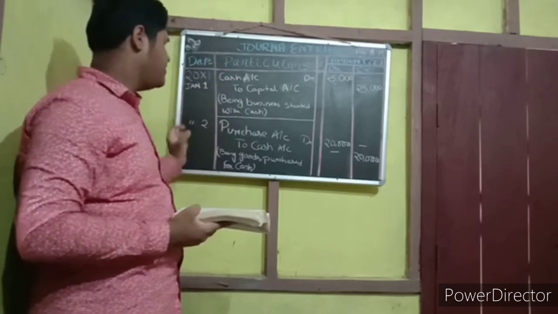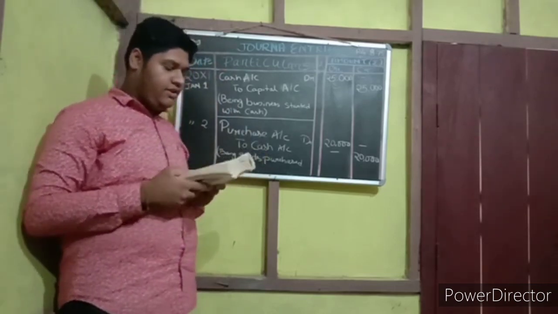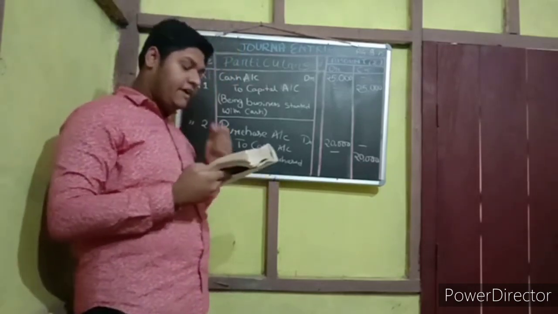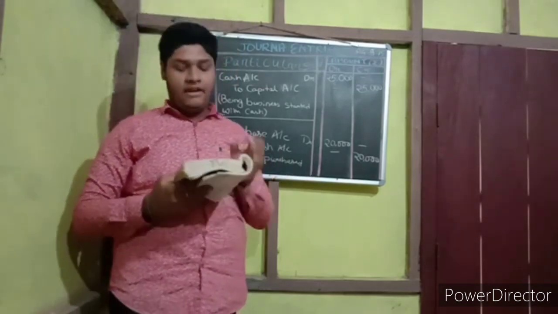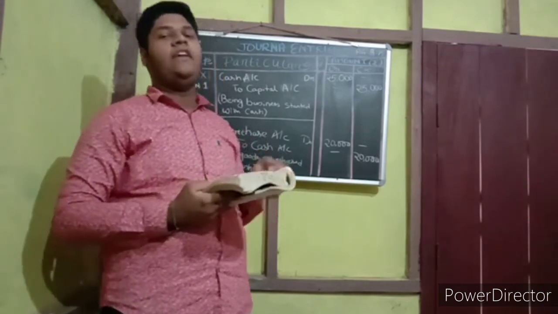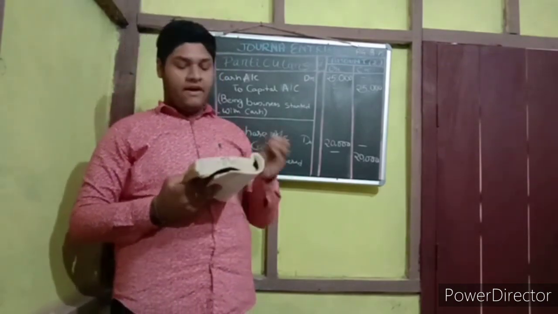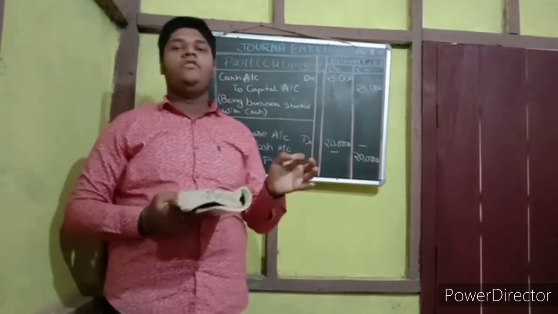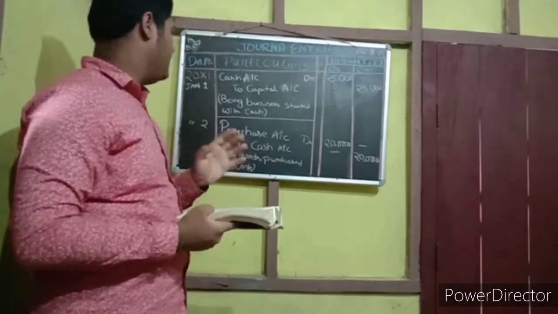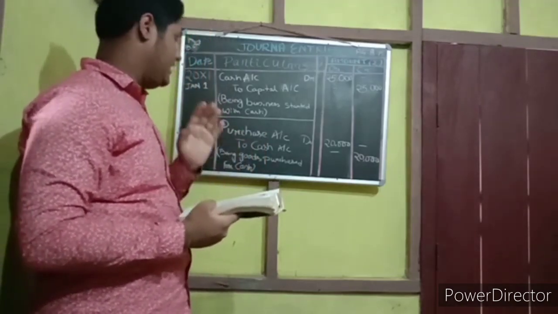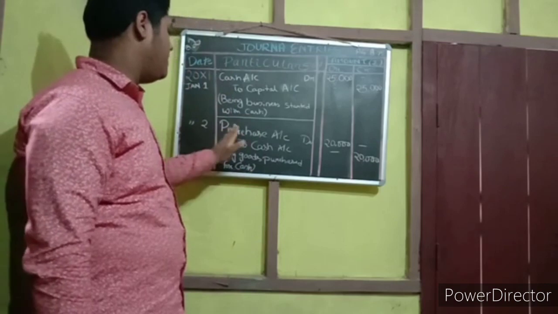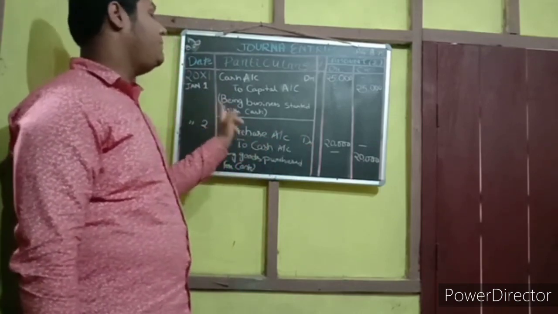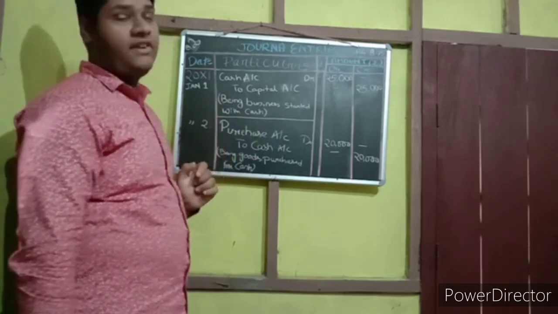Now January 2. In January 2, it is written: purchase goods for. See student, whenever it is written purchase goods, they didn't mention any name and they didn't mention cash or credit. Whenever there is only purchase goods, then it is a cash transaction. So our entry will be purchase account debit to cash account.